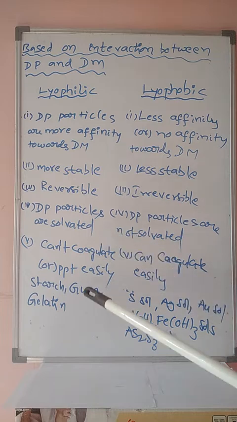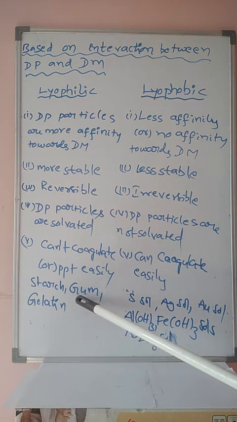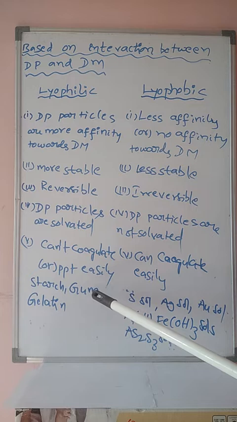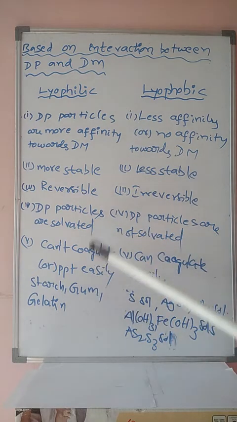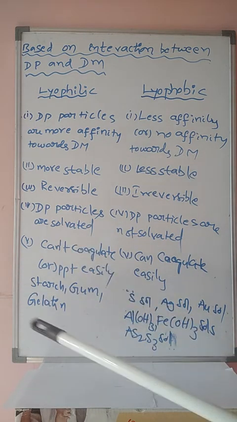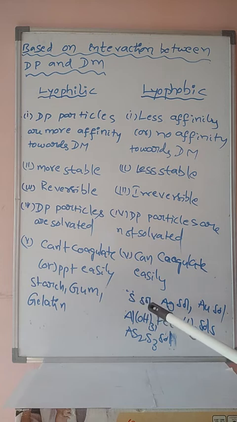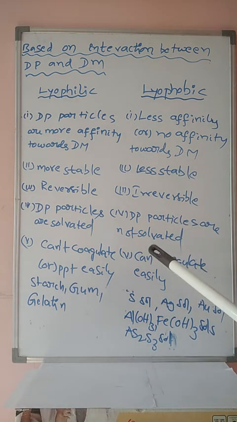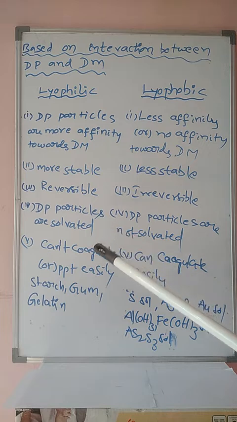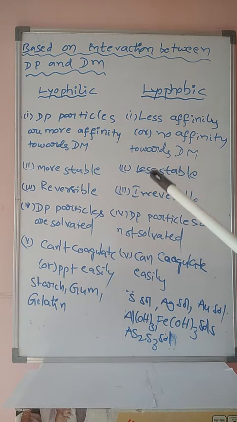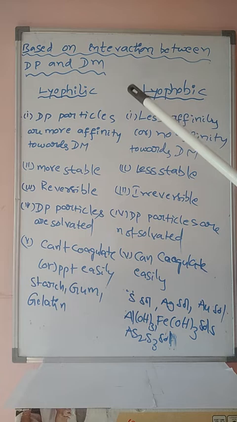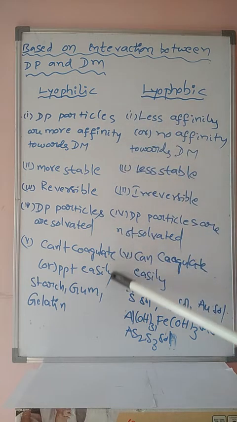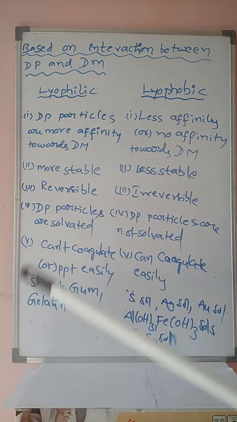Starch, gum, gelatin. You can observe gum easily combines with the hands. Why? Because it is lyophilic. Similarly, gelatin, similarly, starch. In case of lyophobic, sulfur, silver, gold sol, aluminum and iron hydroxide sol and arsenic sulfide sols are the good examples of the lyophobic colloidal solution. This question is very important from the PU board point of view: differences between lyophilic and lyophobic colloidal solution.